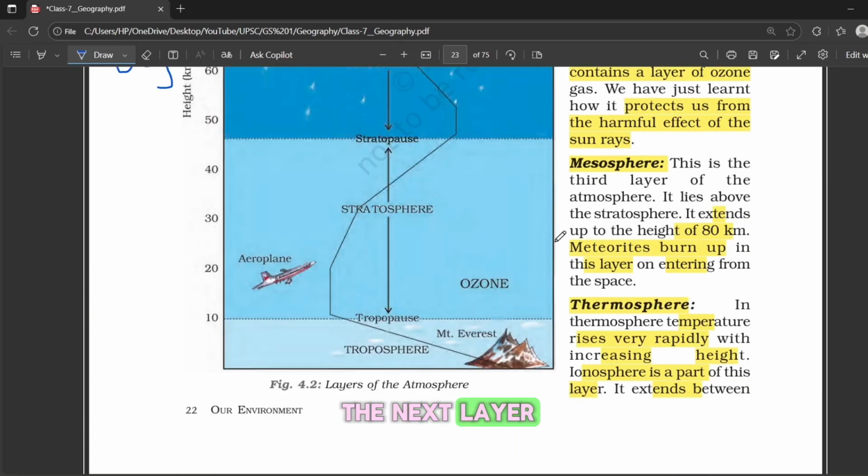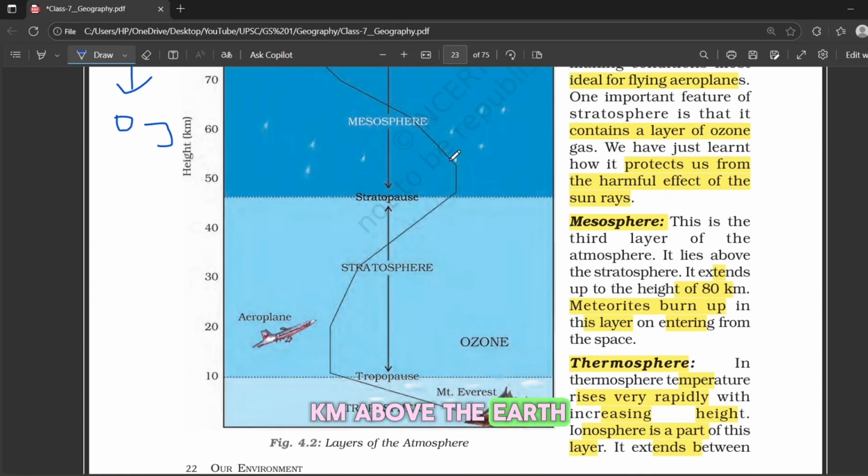Now, let's move to the next layer, that is the mesosphere. This layer extends up to about 80 kilometers above the earth. Okay, and here's something cool. Meteors burn up in this layer when they enter from space. That's why we see shooting stars. In the mesosphere, there aren't many gases, so it doesn't trap much heat or radiation. That's why the temperature decreases as we go higher. You might think the troposphere is coldest, but actually it isn't. The stratosphere absorbs some ultraviolet radiation which keeps it warmer, but the mesosphere is very thin and almost still and really cold because there's nothing to absorb heat.